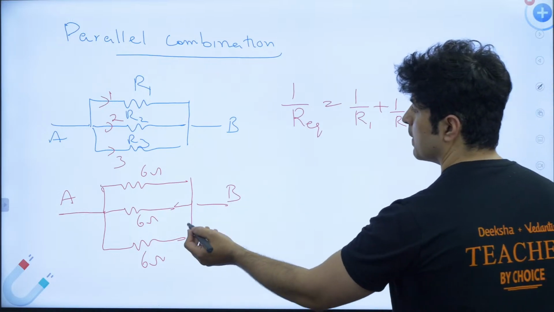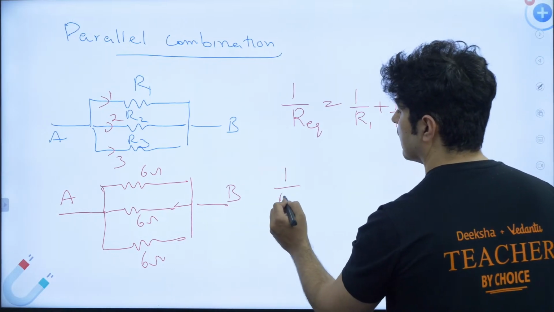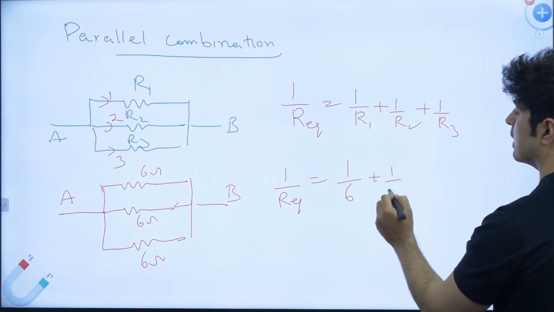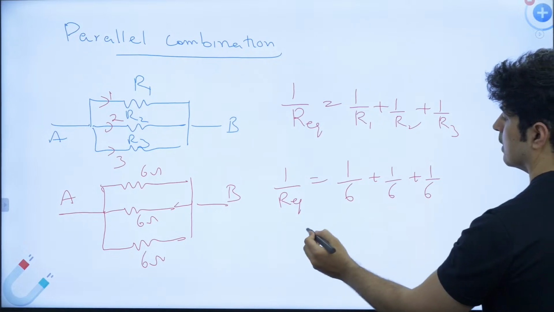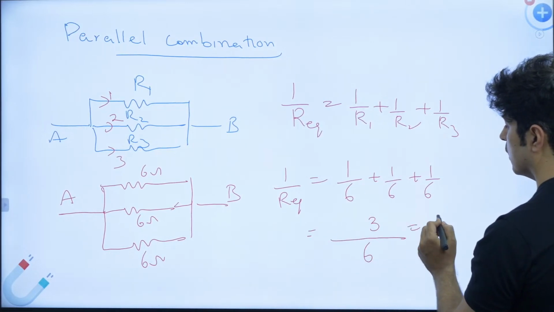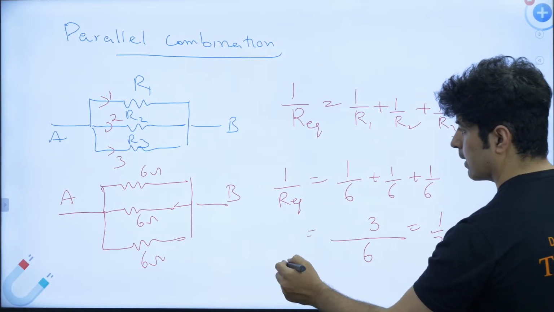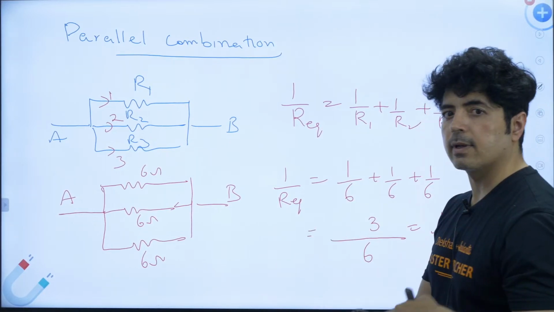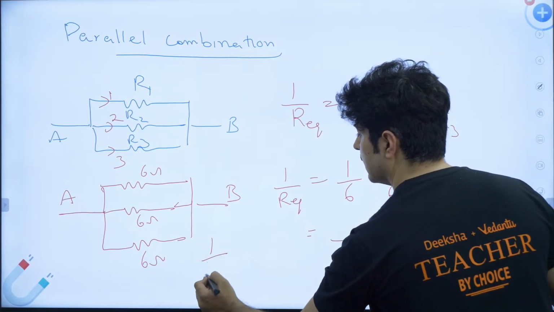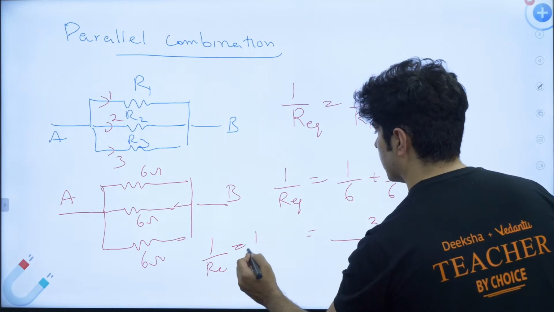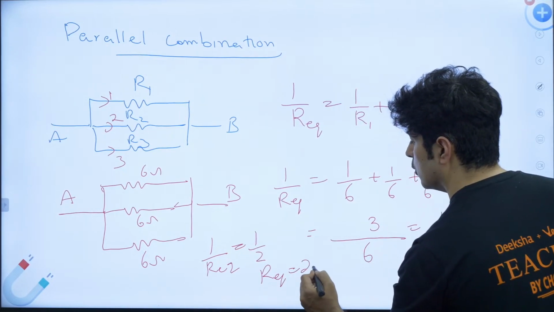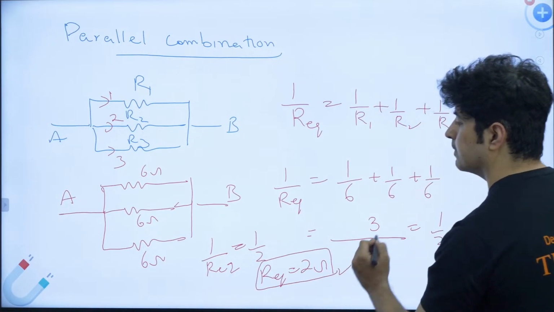So what's my R equivalent? 1 by R equivalent I need to find. It will be 1 by 6 plus 1 by 6 plus 1 by 6. Take the LCM 6. On top I get 3. So 1 by 2, which is 1 by R. Don't forget to reciprocate it, okay? This is where you make mistakes. So 1 by R equivalent is 1 by 2. So it gives me R equivalent is equal to 2 ohm. Answer.